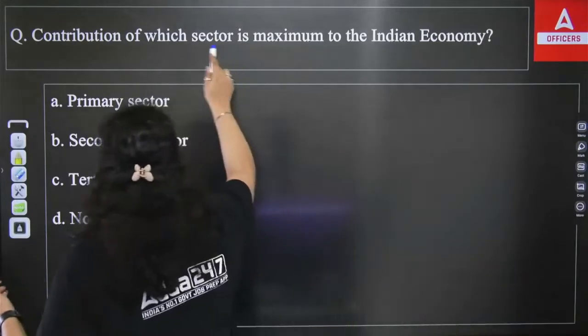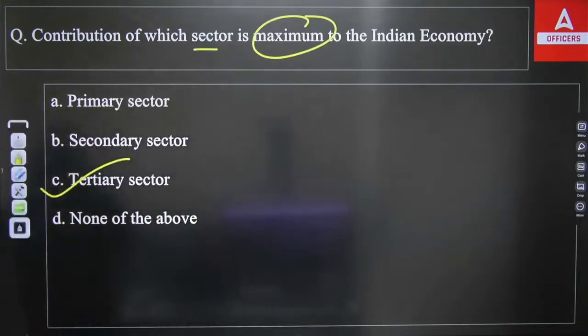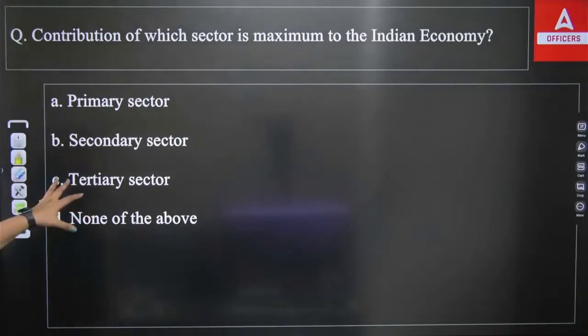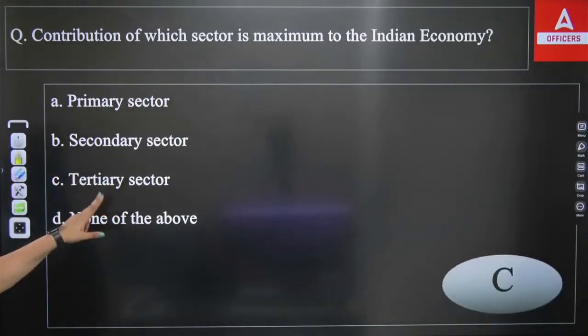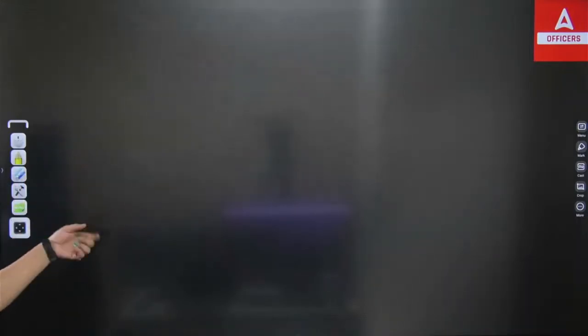And the contribution of which sector is maximum? It's very obvious. The tertiary sector has a maximum contribution in the Indian economy, because around 53 or 56% of earning comes from the tertiary sector. So it gives us the maximum part of income in the country.